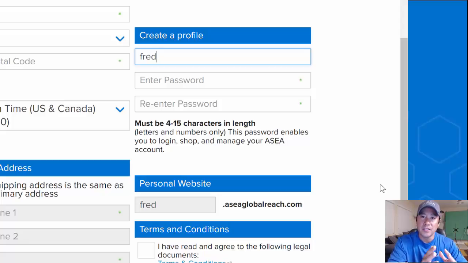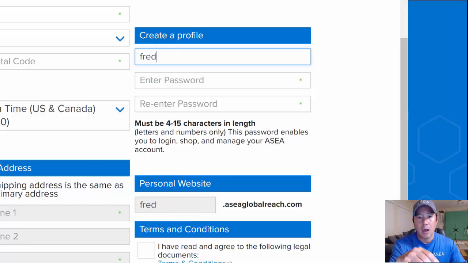This is the really distinctive difference between teamasea.com and our associates that are open in our open markets versus ASEAGlobalReach.com. These are the tier 2 markets that are either in stage 0 or stage 1. From that point forward, this new associate will go to their username, in this case fred.ASEAGlobalReach.com, and that's where they will send people to sign up underneath them. So they're the direct enroller. That's also where they'll go to log in to their limited virtual office, back office as well.